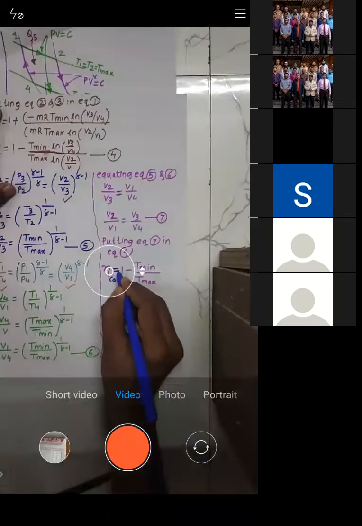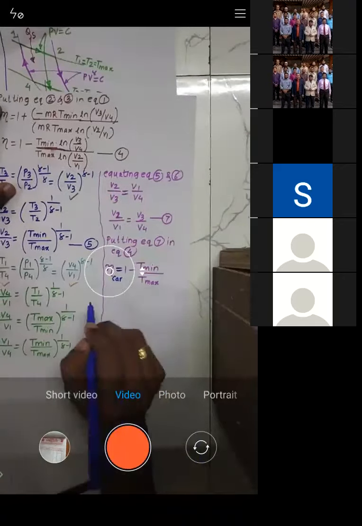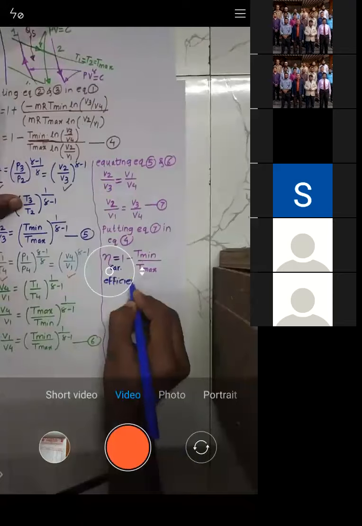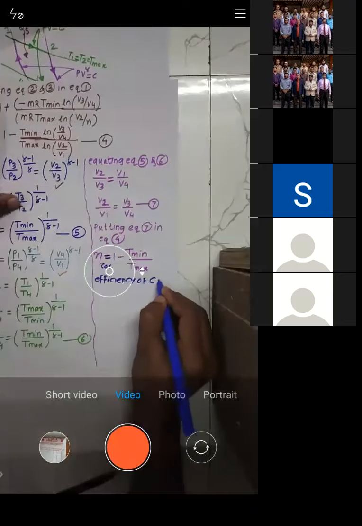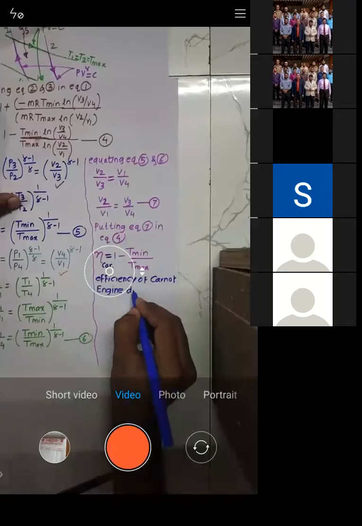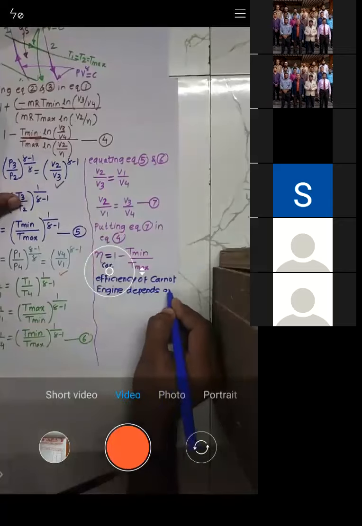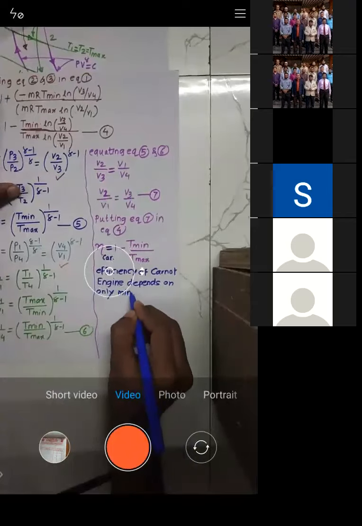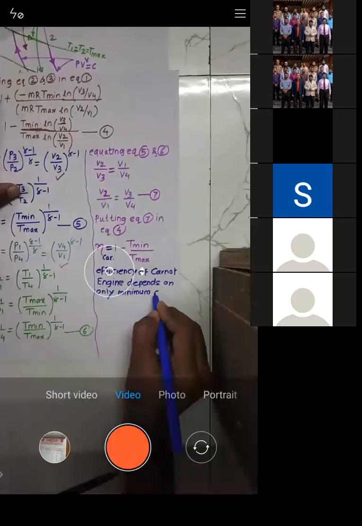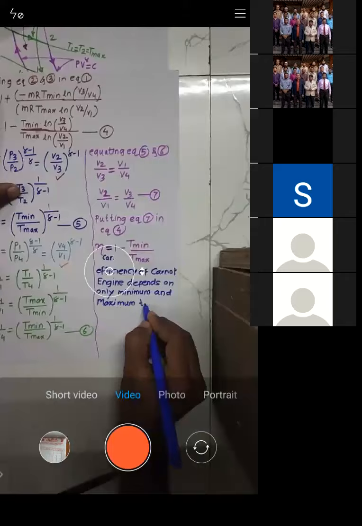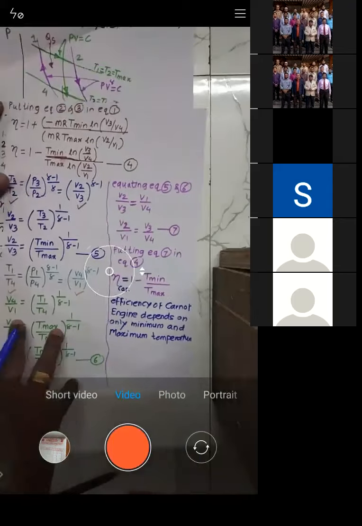The efficiency of Carnot engine depends only on minimum and maximum temperature. Is it okay? Have you understood or not?